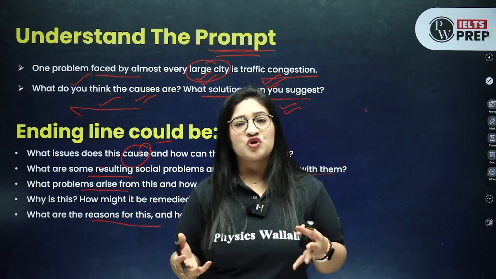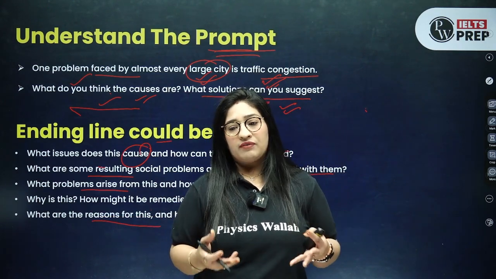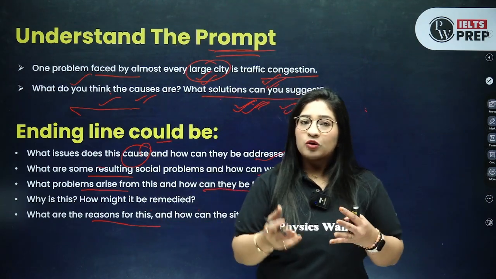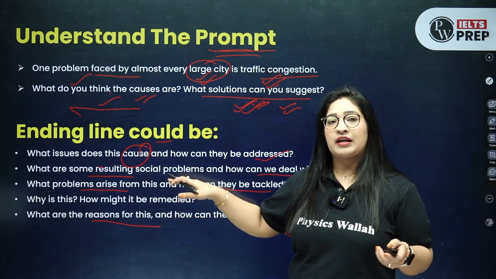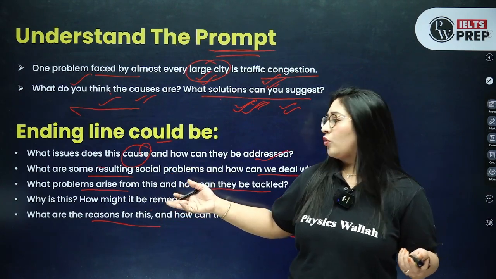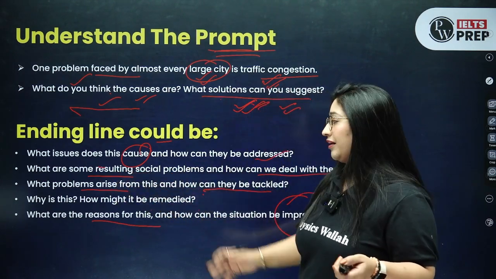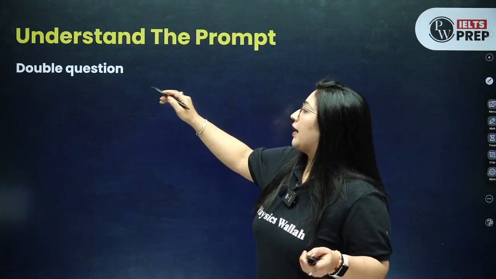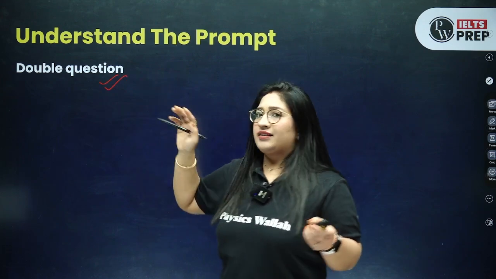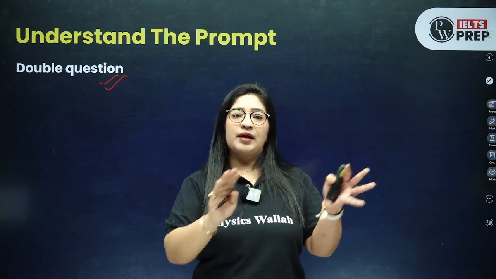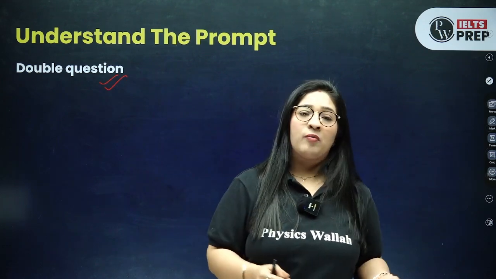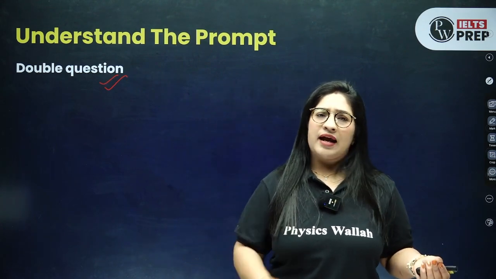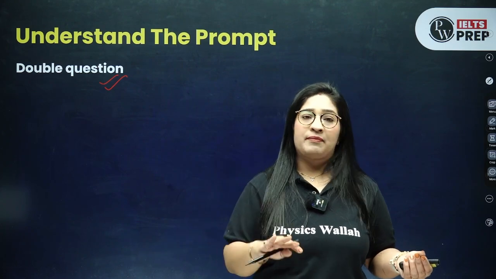You know that writing is all productive language, right? So you not only need to be good in your writing, but also you need to be good when you are reading something and understanding it. All these things are going to talk about the cause and solution only, but they are talking in different language. Now understand the prompt. Again, the double question. अभी तक जो हम बात कर रहे थे वो था एक problem solution वाला, जहाँ पर आपको एक problem introduce कराया, and then they are asking you to talk about the causes, and depending, they may ask you the solution, they may ask you the effects.